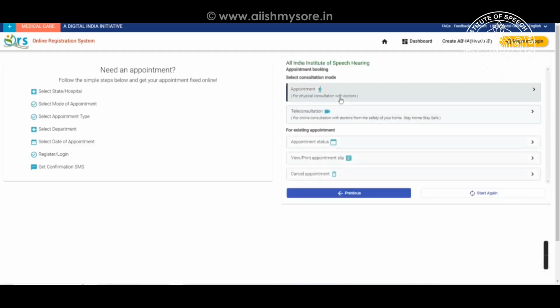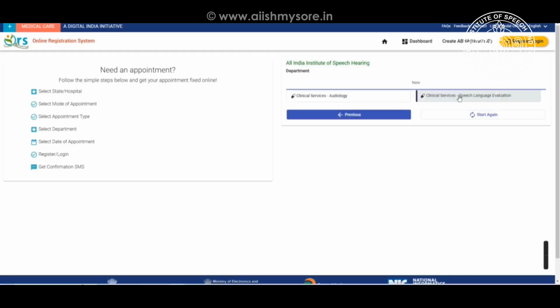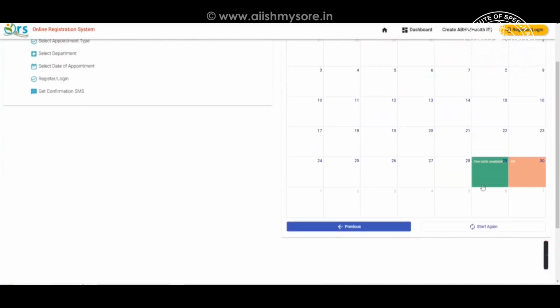Next, you can select the consultation mode. Two options will be available. You can choose one that best suits your requirement. The next step is to choose the type of evaluation you need. You can select either speech language evaluation or audio evaluation depending on your needs.